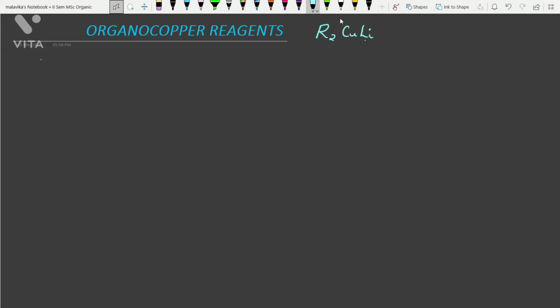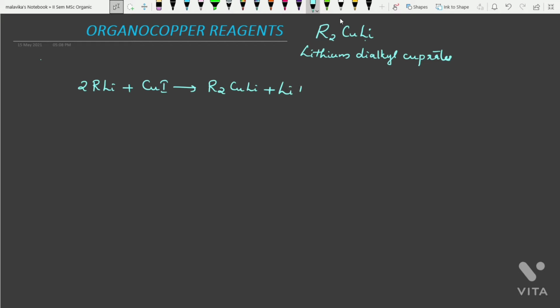These are the most popular ones. They are known as lithium dialkyl cuprates. This is prepared by the reaction of alkyl lithium plus copper iodide, and you will be getting R2CuLi plus lithium iodide. This is how these lithium dialkyl cuprates are prepared.